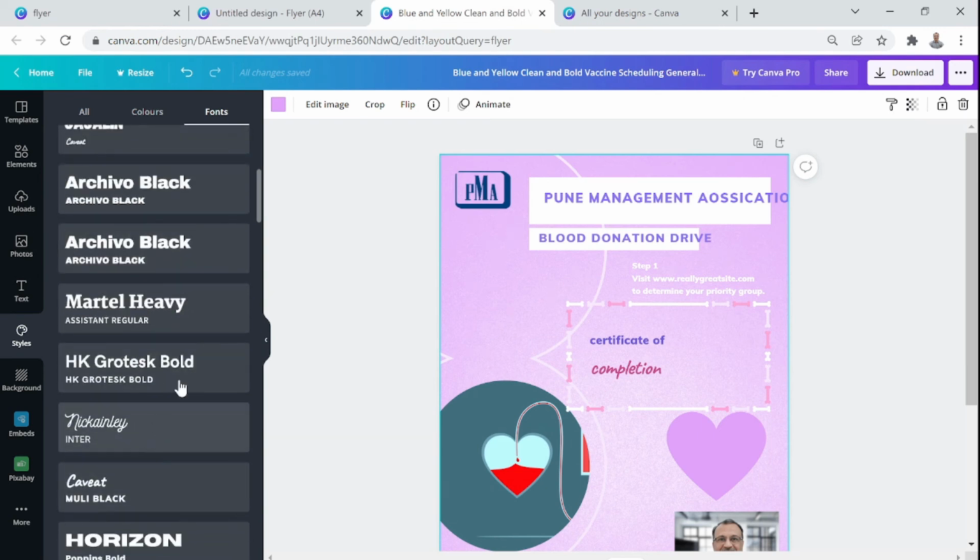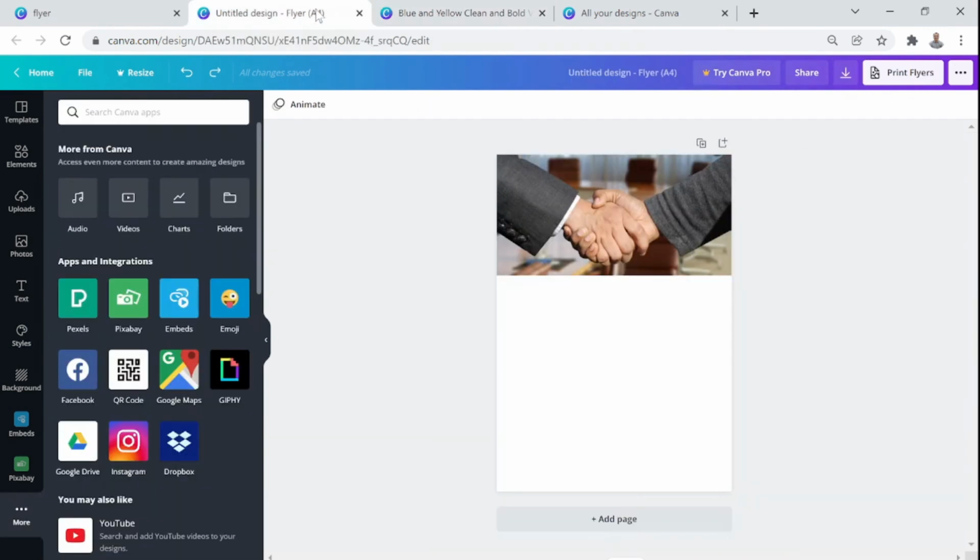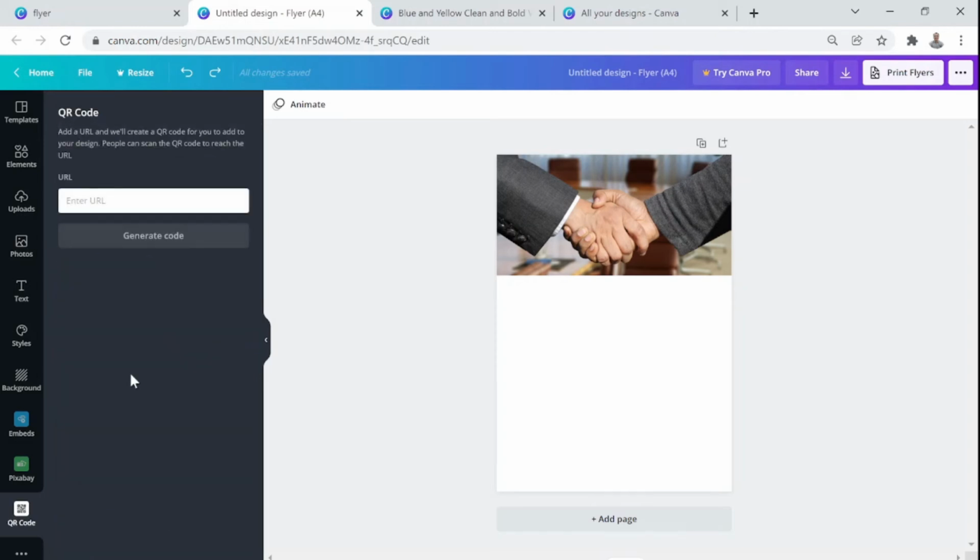Yes. Okay, now let us go back to that blank template again. In more, you can add things. So when you go to more, you see Pixabay, Pexels, embeds, emojis, QR code. Now I want to add a QR code because in today's world, people see everything on mobile and people scan the QR code very quickly. So I'll just click on QR code.